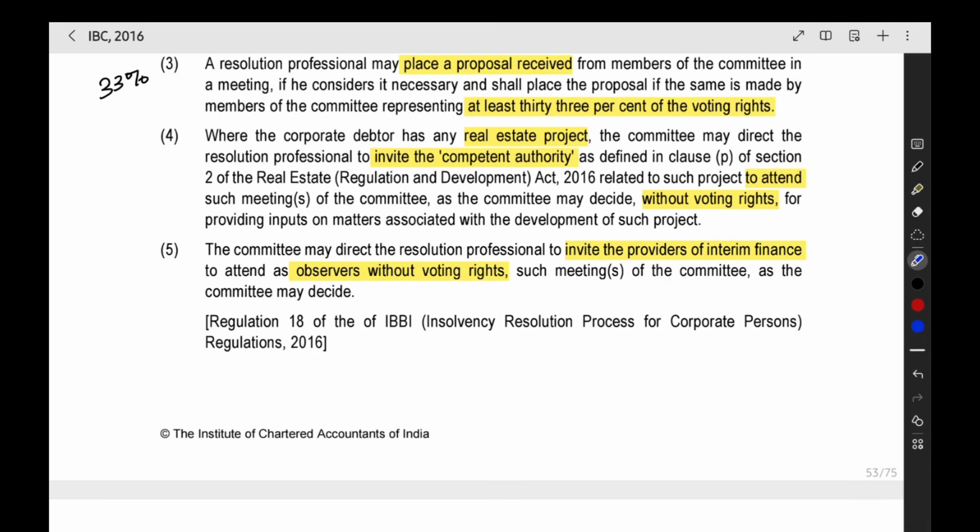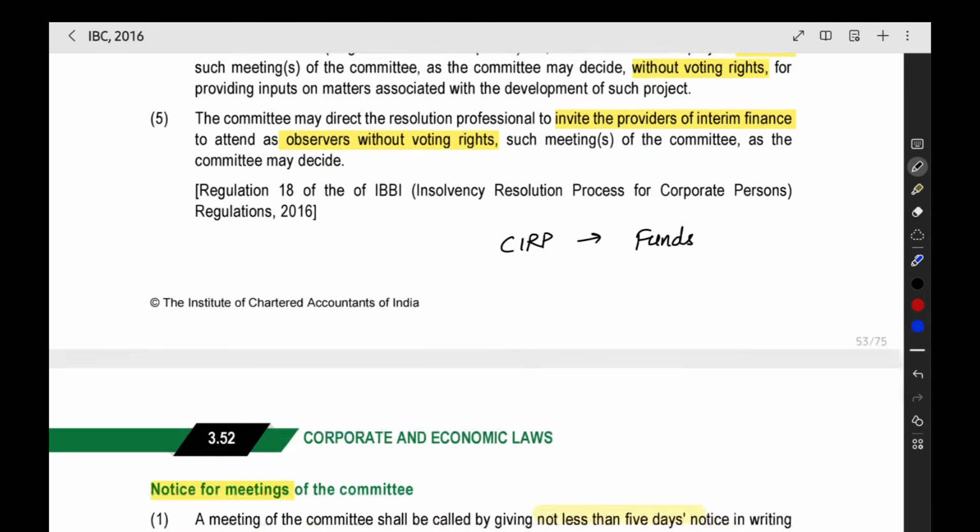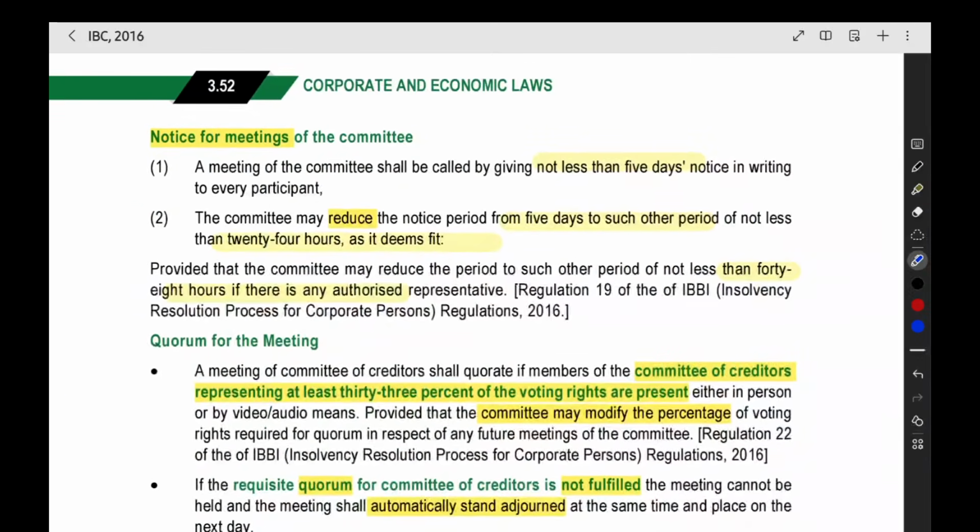Then the next point is they can also invite the providers of interim finance. When the CIRP process is going on, temporarily we need some funds to run the company. So for that they are raising some interim finance. The providers of interim finance, the lenders who gave the interim loan, those people also we can invite them to attend the meetings.